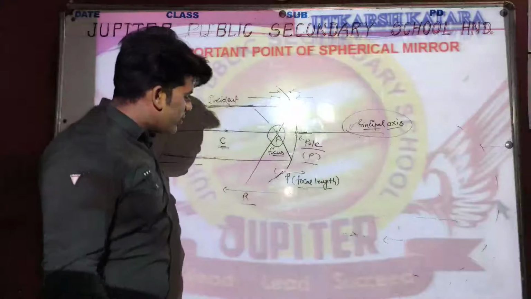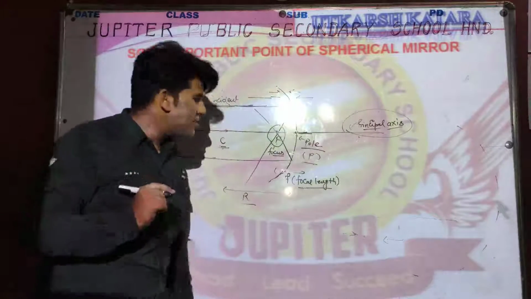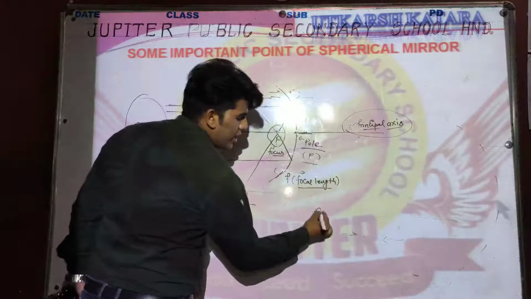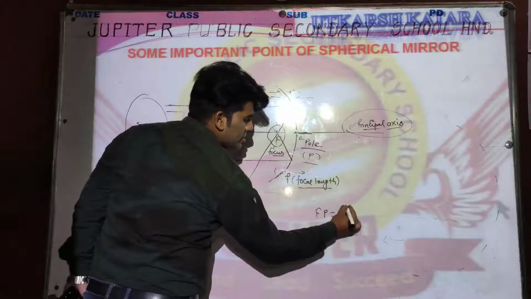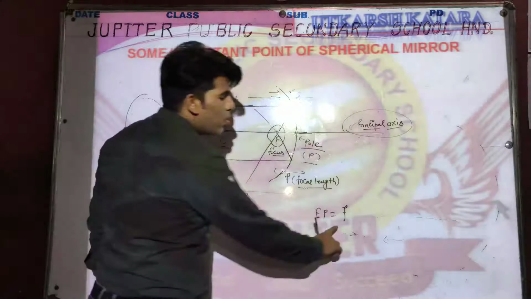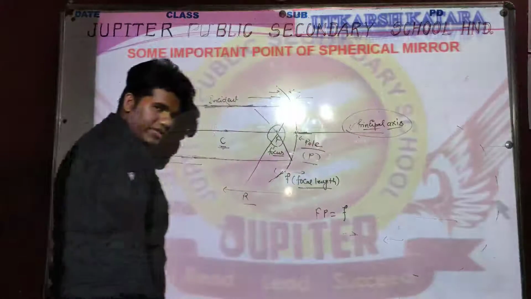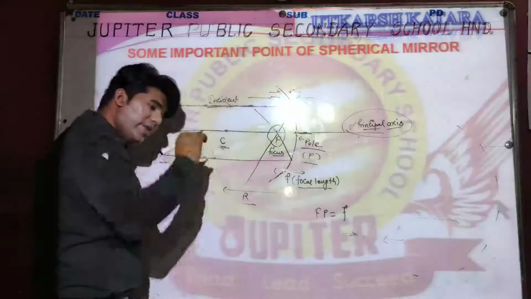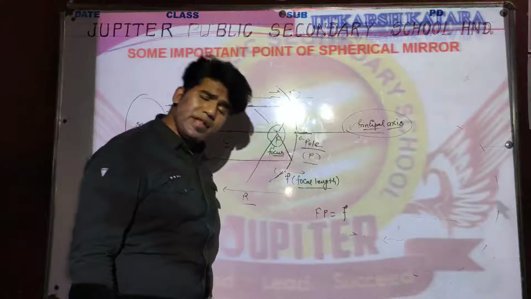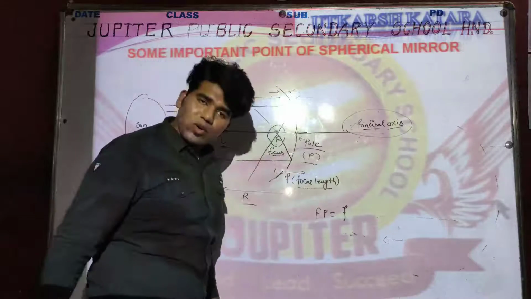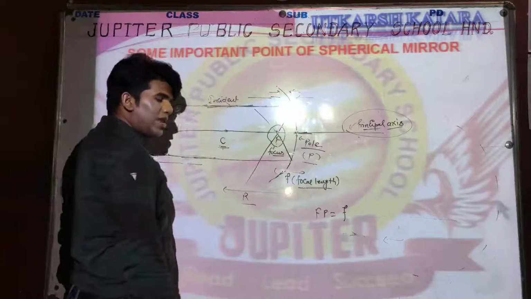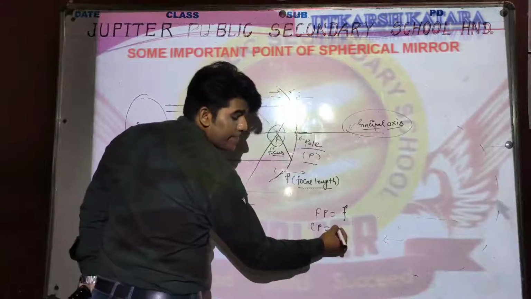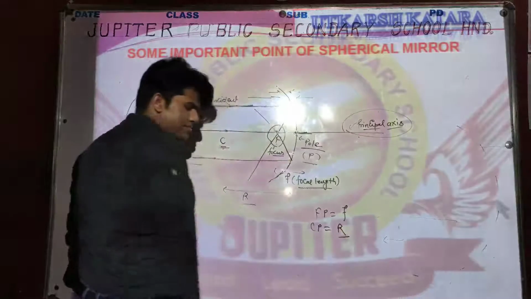Now let's observe. FP is a small f, that is, the focal length. Focal length will be represented by a small f, and the main focus will be represented by capital F. So FP is the focal length, and CP is a capital R.